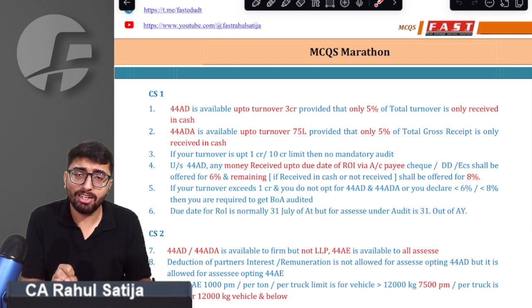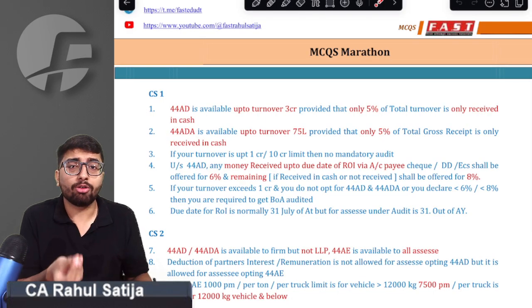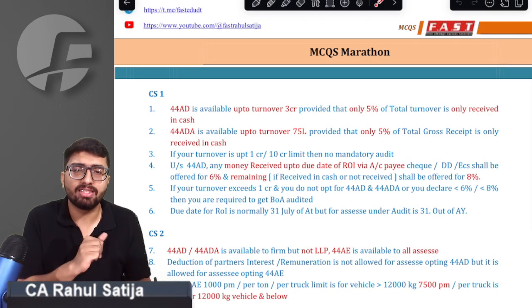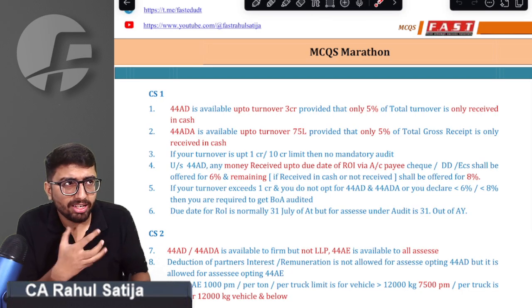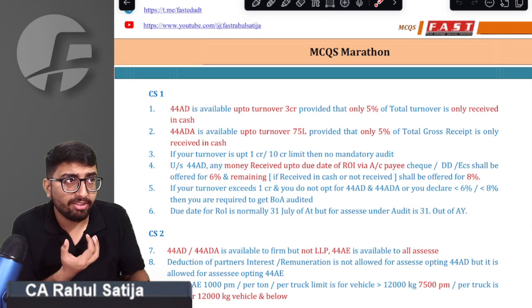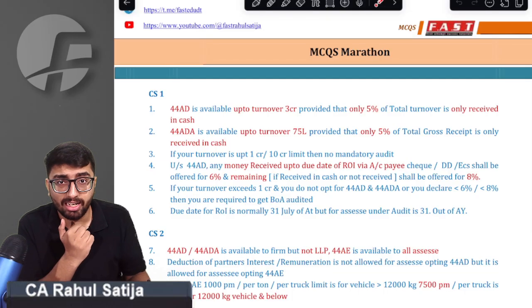Similarly, for 44ADA, presumptive taxation under the professional scheme, we are allowed to opt for 44ADA if we have gross receipts of 50 lakh rupees.